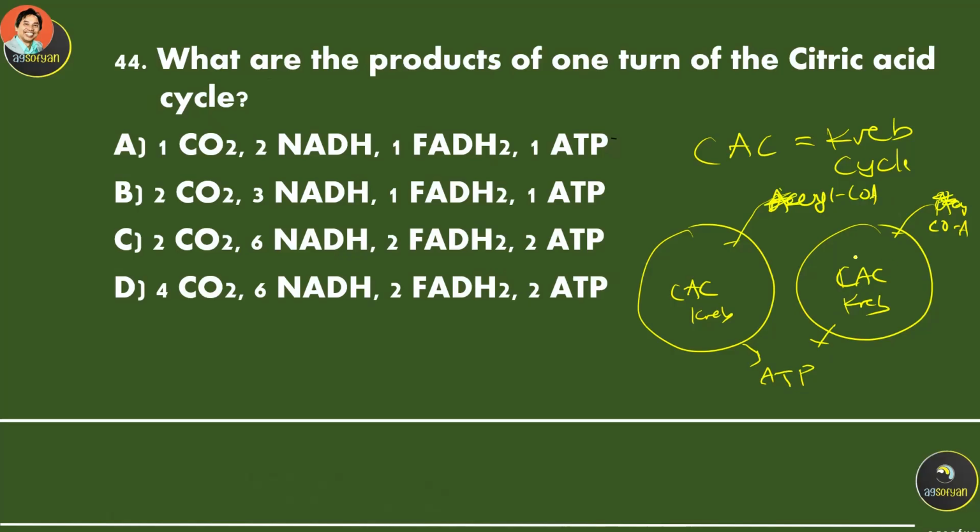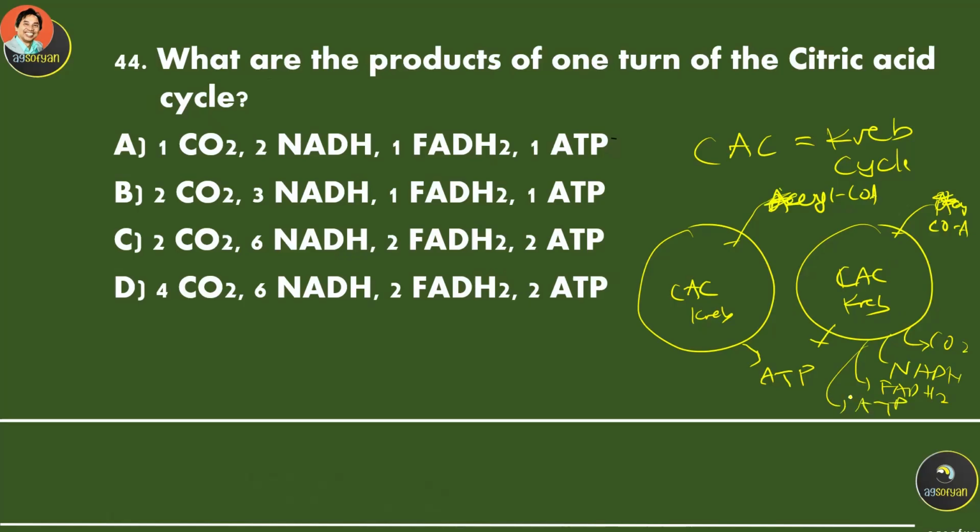Let's say we have 2 Krebs cycles over here. They will release carbon dioxide, NADH, FADH2, and of course ATP.